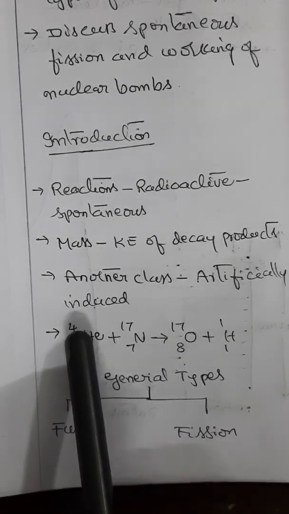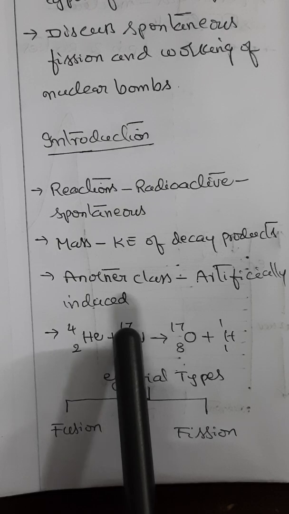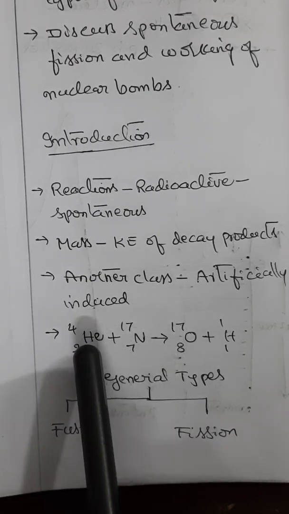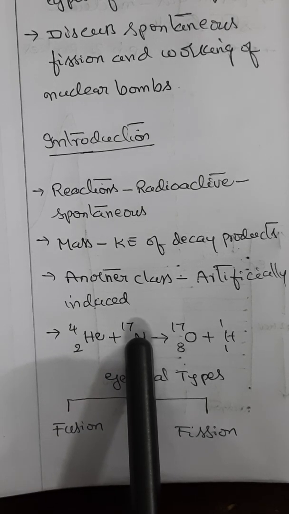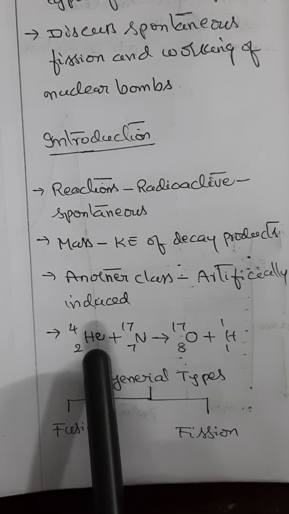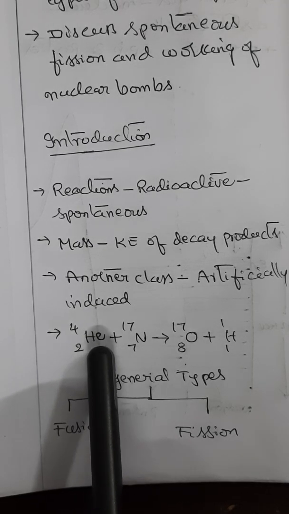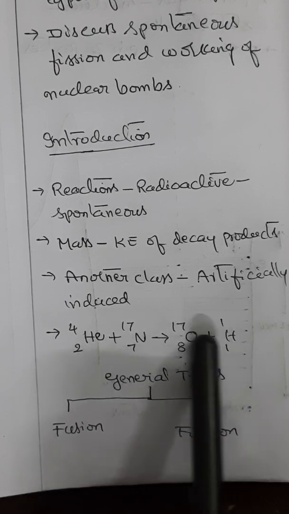Something like this is given as an example. This is bombarding of a nitrogen nucleus with an alpha particle. In this case, the sum of the masses of elements on the left hand side of the equation is less than the sum of masses of the decay products on the right hand side of the equation.